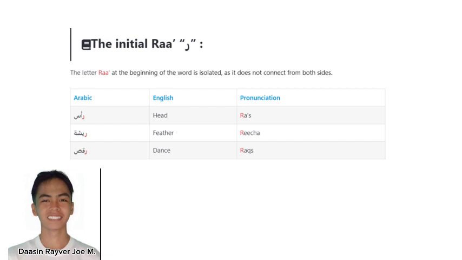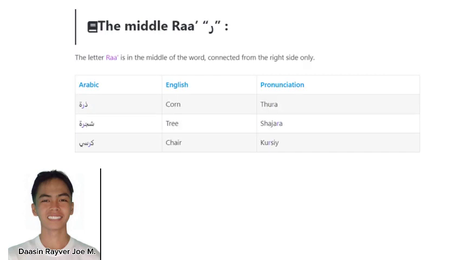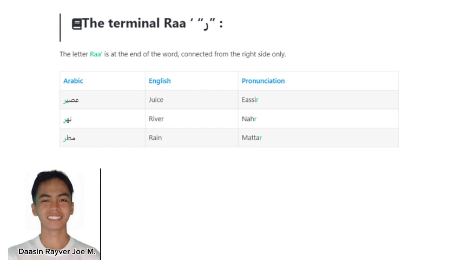For middle ra, we have corn, which is pronounced sura. We have tree, which is pronounced shahara, and we have chair, which is pronounced kursi. And for the terminal ra, we have juice, which is pronounced ishi. We have river, which is pronounced nar, and we have rain, which is pronounced matar.